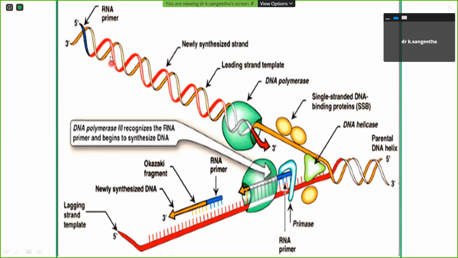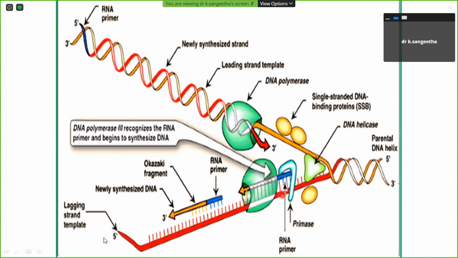Your leading strand is continuously synthesized by your DNA polymerase. Before the DNA polymerase, we will have a single stranded binding protein. Then before the single stranded DNA binding proteins, you have a DNA helicase. So this happens in the leading strand.